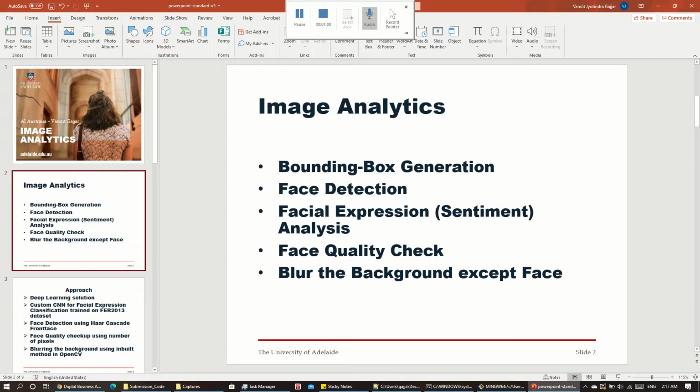We define this task as: if the face is covering like 50 to 60% of the region in the whole image, and if it is less than 50%, then we will consider the image as being too low quality. Otherwise we will consider it as a very good quality image. And the last one is blurring the background. So except for the face, we have to blur the background.